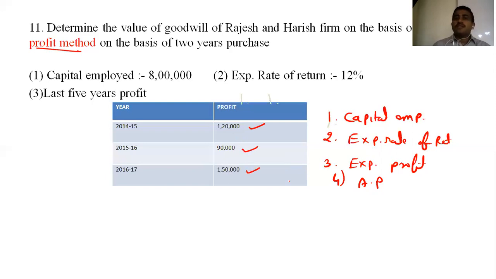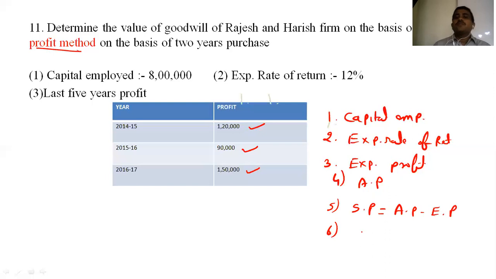Again, it's increasing, so we can use average profit. Fifth, we have to find, friends, what? Super profit. Why? Because here you can see it's mentioned. So what is the super profit formula? Average profit minus expected profit.